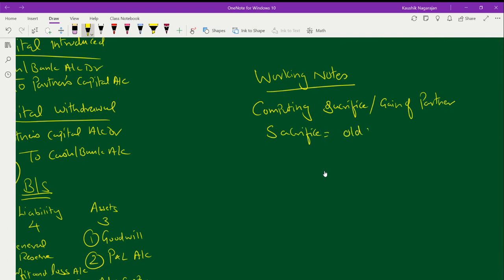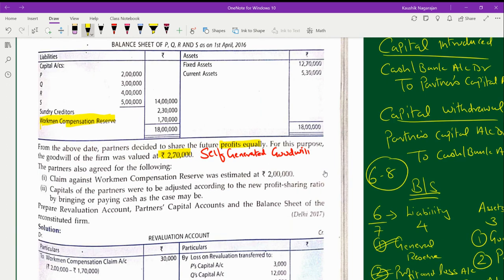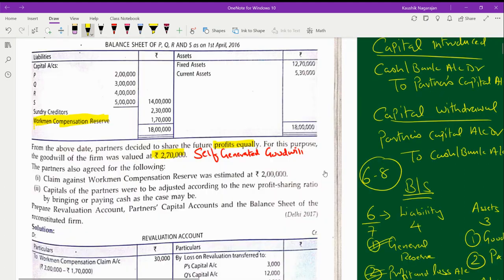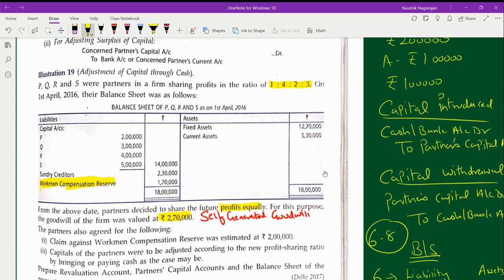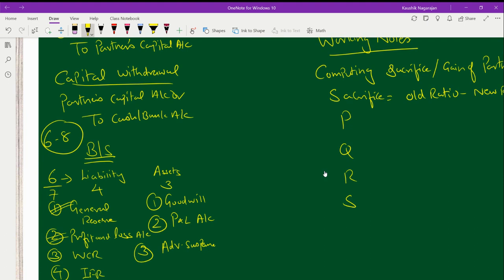Sacrifice is equal to your old ratio minus the new ratio. So sacrifice you are going to find out for each and every partner. So the partners here are P, Q, R and S. So let's find out one after the other. The old ratio is 1 4 2 3.